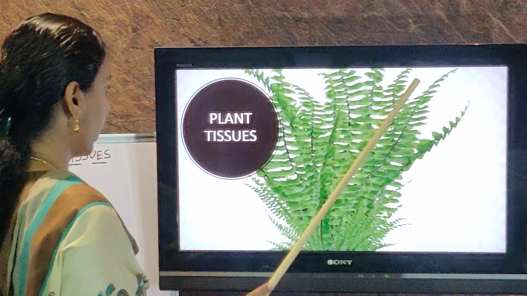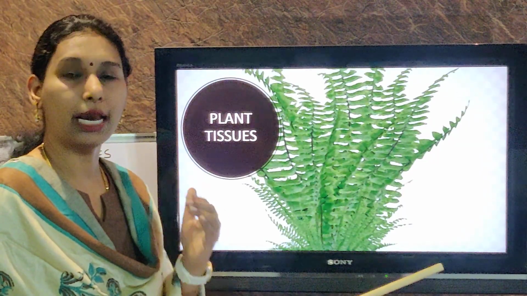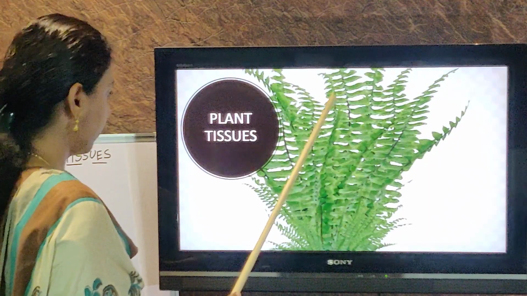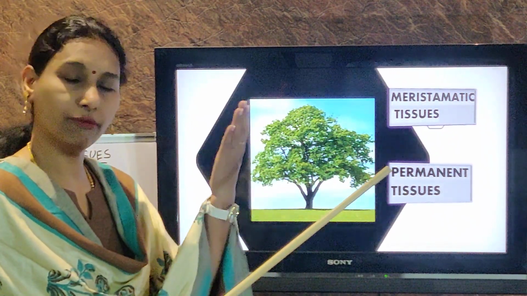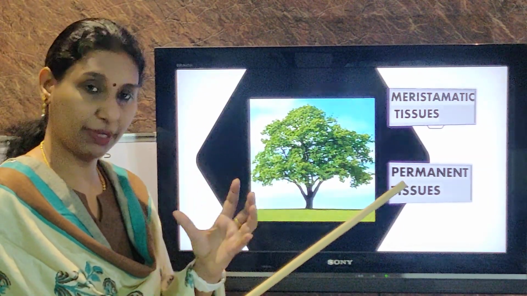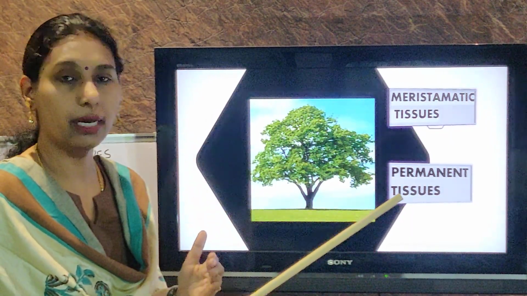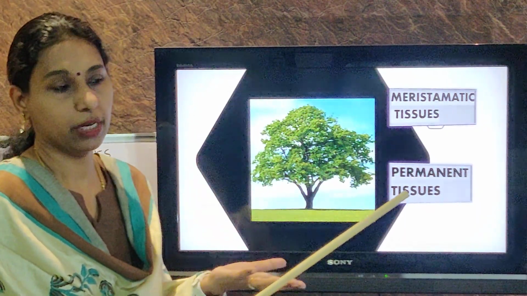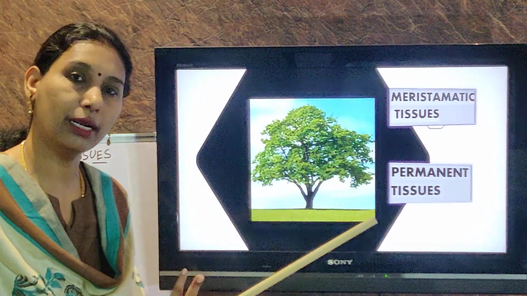Okay. Next one. So we are coming to the main topic. We are going to first learn about the types of tissues present in the plant body. So plant tissues. Children, in our body we have different types of tissues, fine. And the cells that form a tissue inside our body have a lifespan. After that lifespan they will die. So every day millions of cells are discarded from our body. The dead cells are discarded from our body.